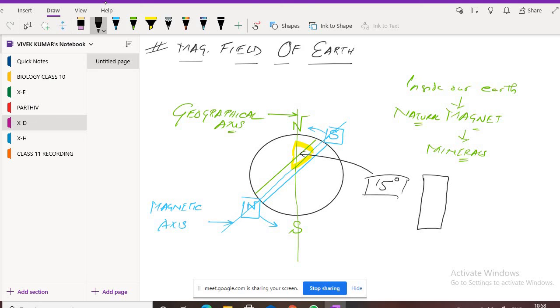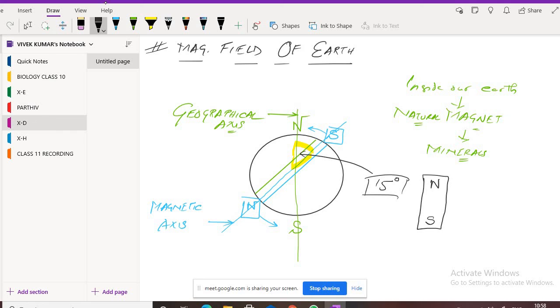Sir, it is happening because it comes from the south pole directly to the north pole. No. You have said it correctly that here will be the north pole and here will be the south pole. Do you know that unlike poles attract each other? The north pole attracts the south pole and the south pole attracts the north pole. Sir, I've studied that.